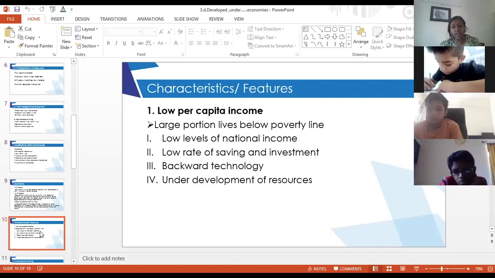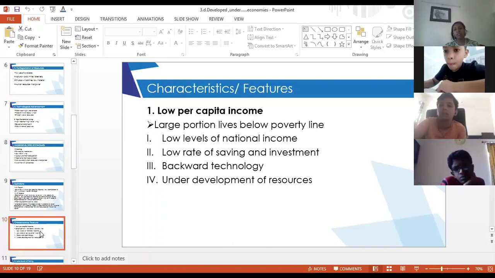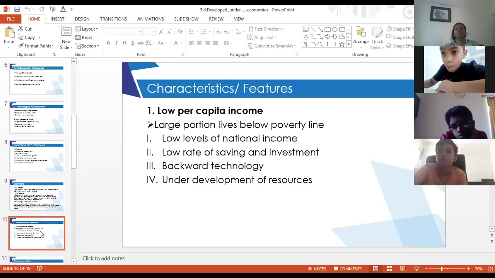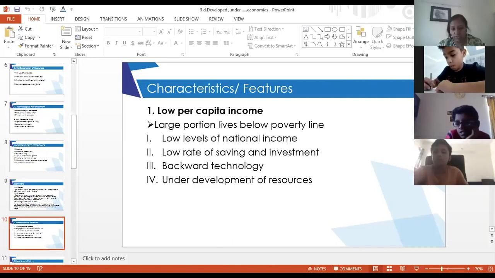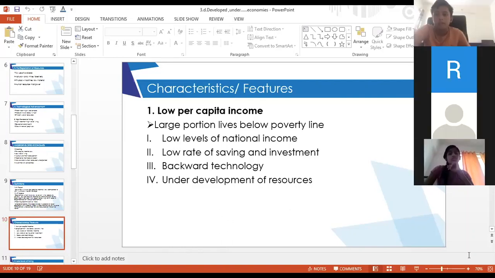The same goes for underdevelopment of resources. Because of low levels of technology, they are not able to manage these resources efficiently. Although there is an abundance of resources, they are not able to use them efficiently. These points are clear, the reasons for low levels of income.